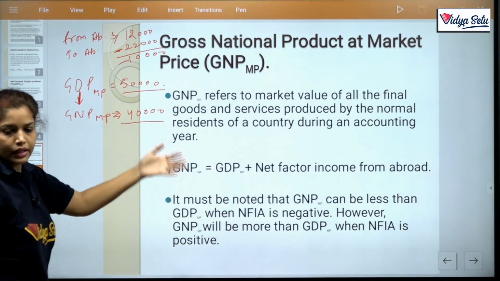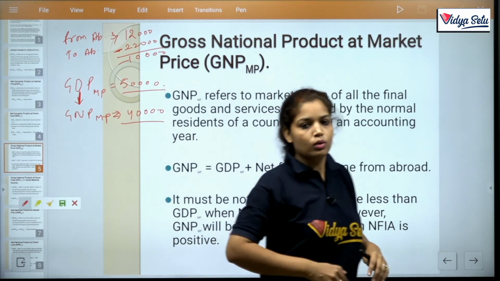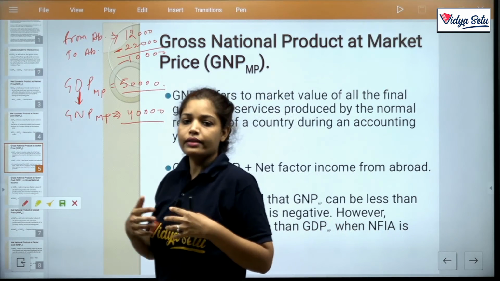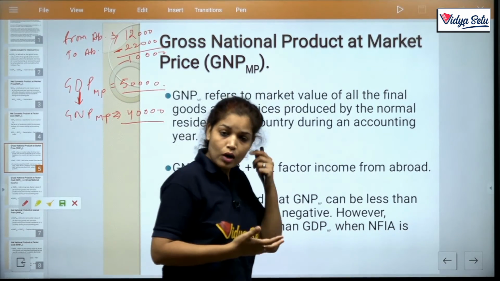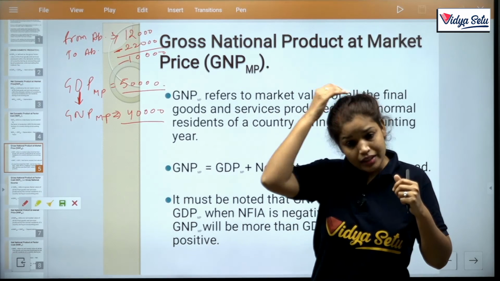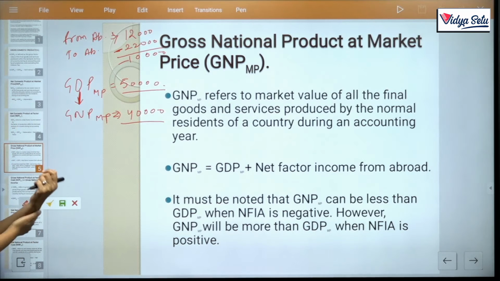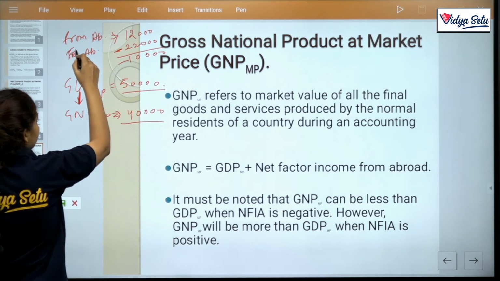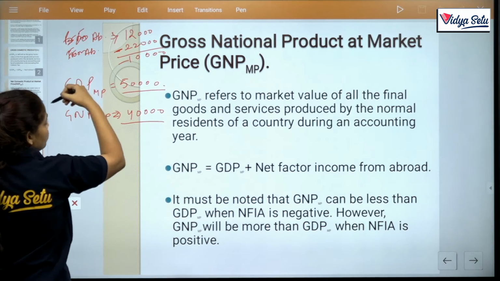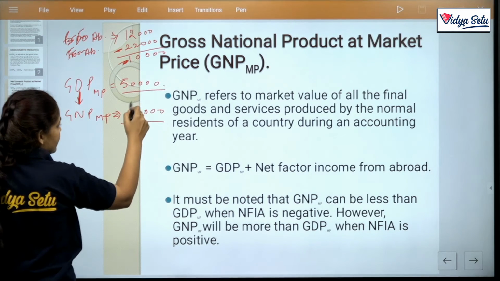Clear? Maybe a possibility because we don't know the exact data of in what amount outside people are earning from India. Clear? So there may be a negative case also. NFIA may be more negative, so that is why GDP is more than GNP. However, GNP MP will be more than GDP MP when NFIA is positive. If there is reverse data, if the from is more and the to is less, so then 10,000 is in plus, then the answer will be 60,000.